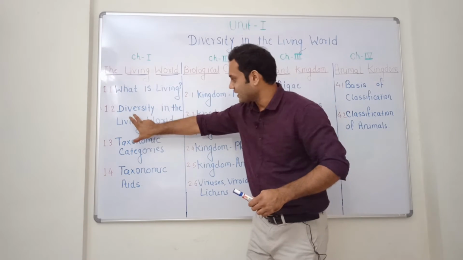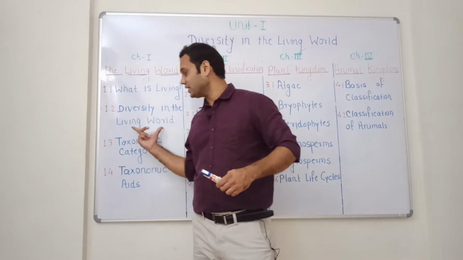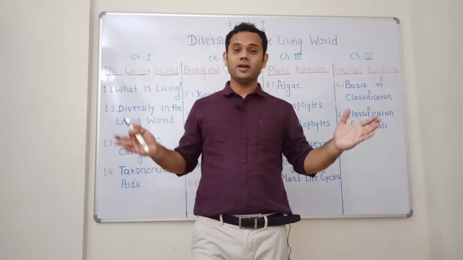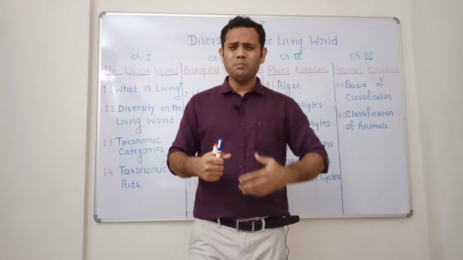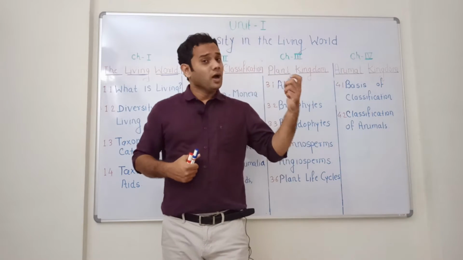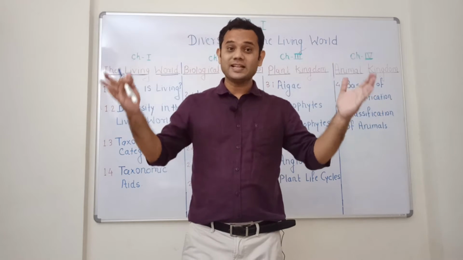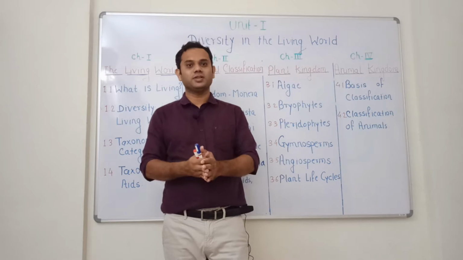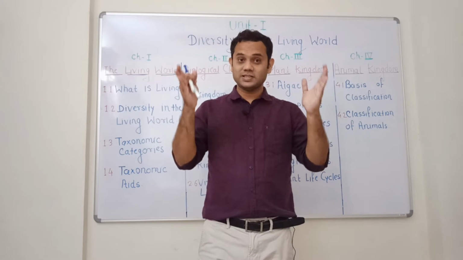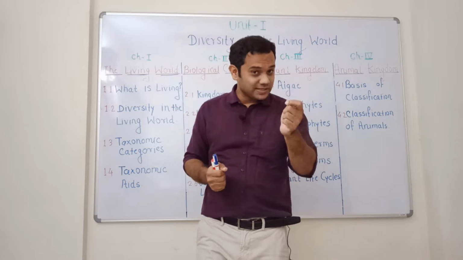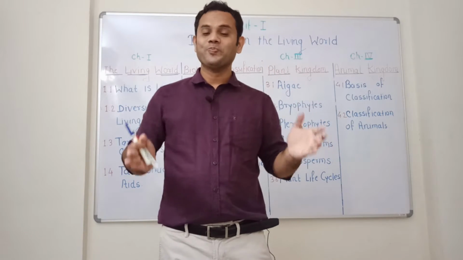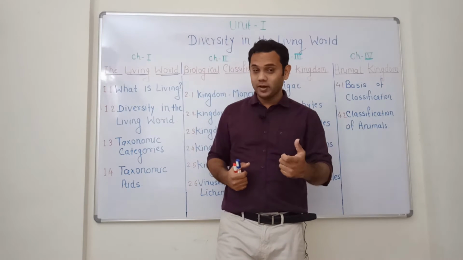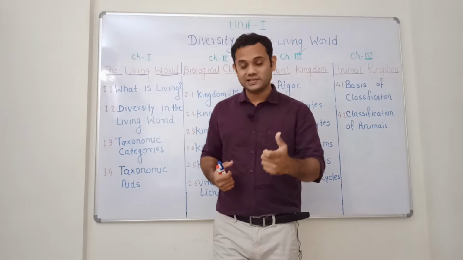In the second point, diversity in the living world, you can see a tremendous amount of diversity in this world. You may find number of different plants, different animals, insects, birds, reptiles. Despite such diversity, there is a uniqueness in each organism. Why is it so? It is because of biodiversity, that unique property the living organisms possess.